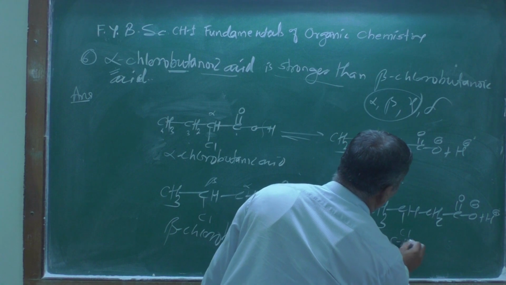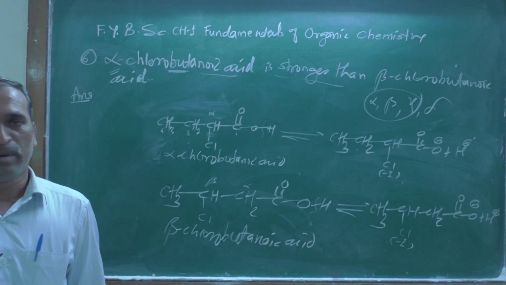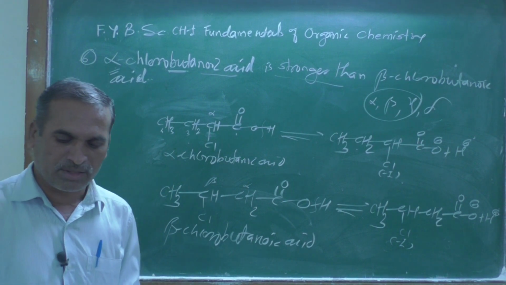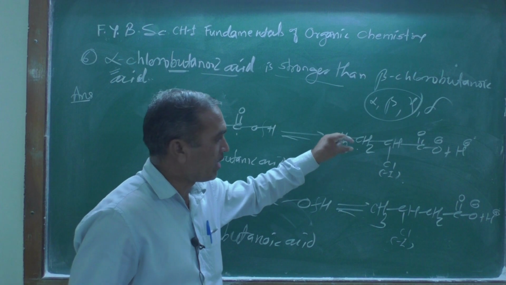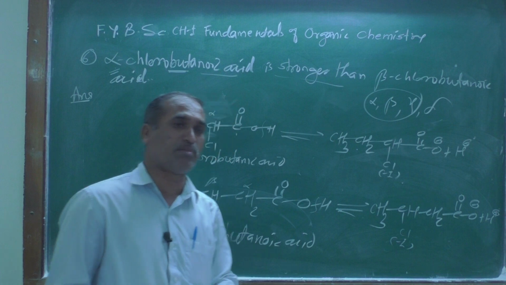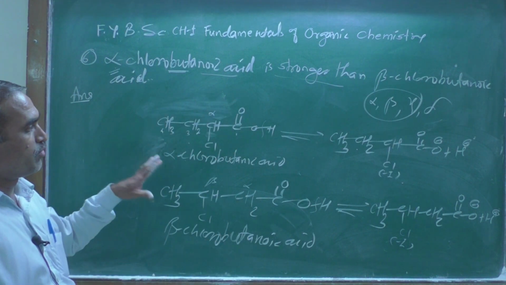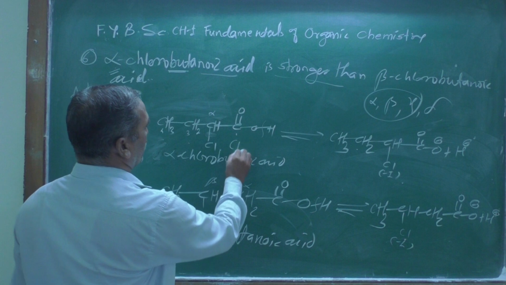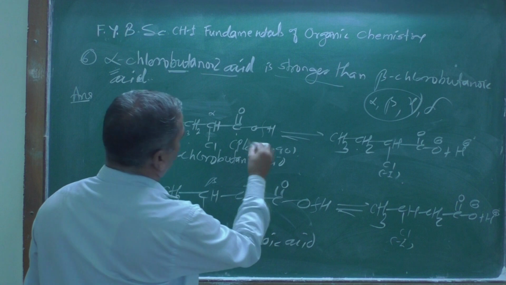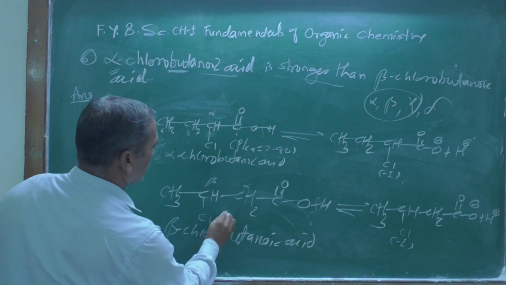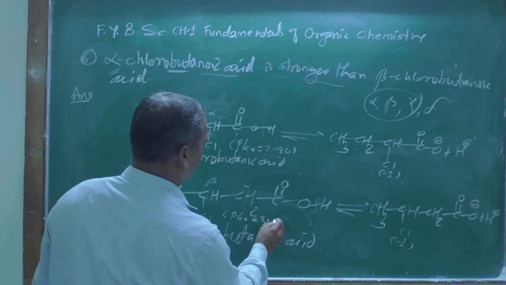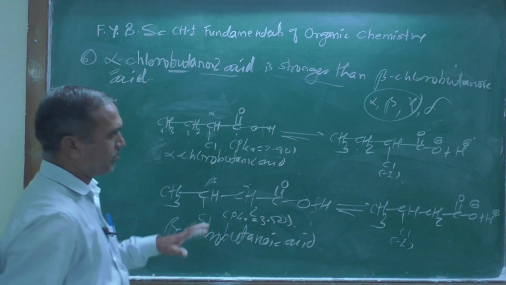Now this chlorine atom also exerts a minus I inductive effect, and therefore both are exerting minus I inductive effect. If you look at the pK value, here the pK value is found to be 2.90 or so, and here the pK value is found to be 3.50, let us see, roughly.